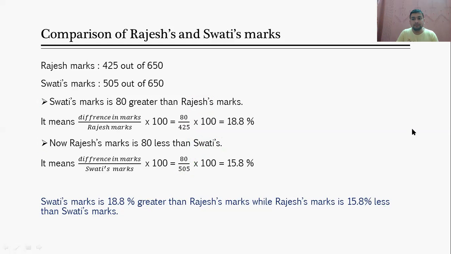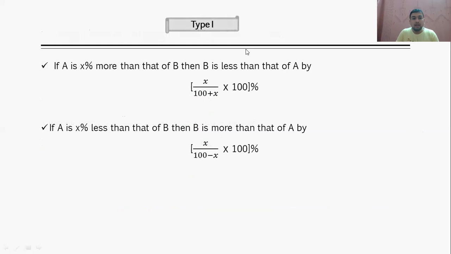Now let us see a type 1 problem. If A is X percentage more than that of B, then B is less than that of A by X upon 100 plus X into 100 percentage. Okay, these are the basic formulas that you have to remember.